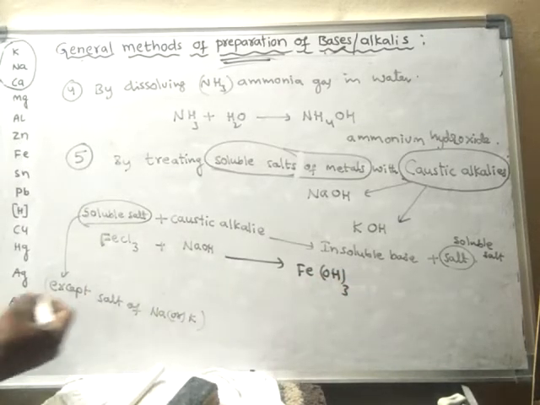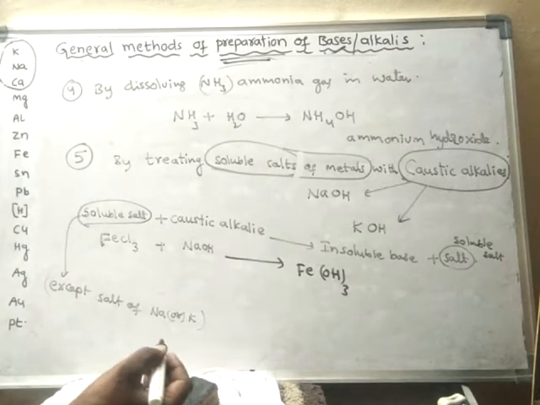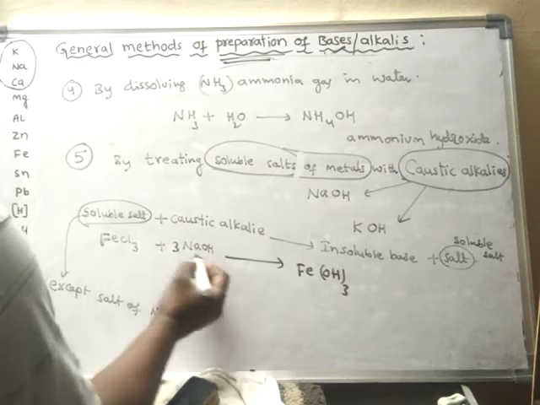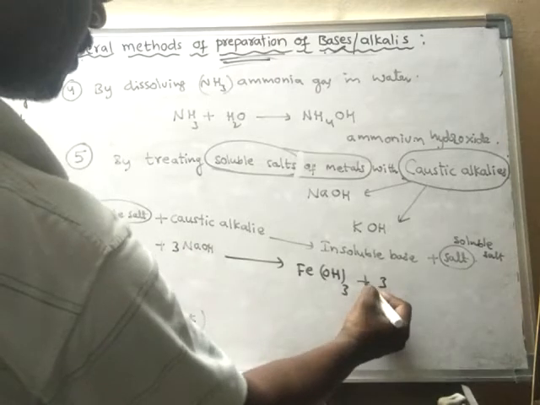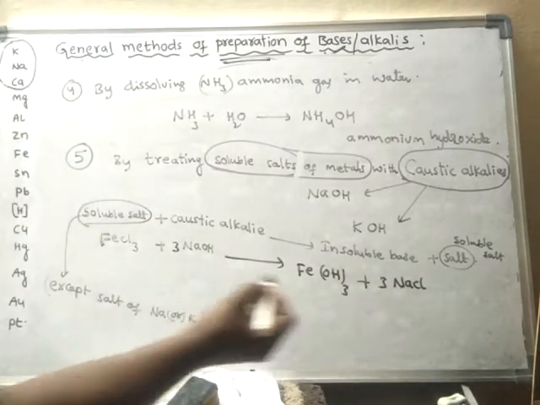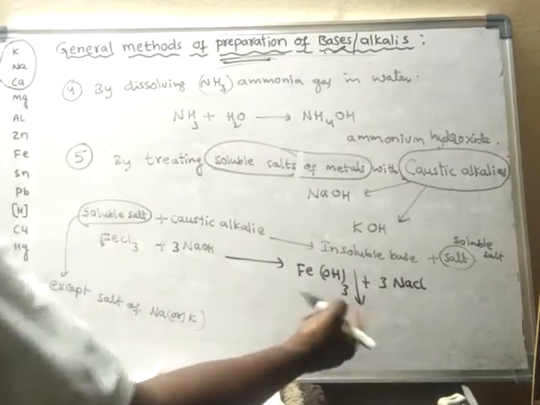base. Ferric hydroxide, Fe(OH)3. So 3OH means you put a 3 here. So it is an insoluble base. That means it forms a precipitate.